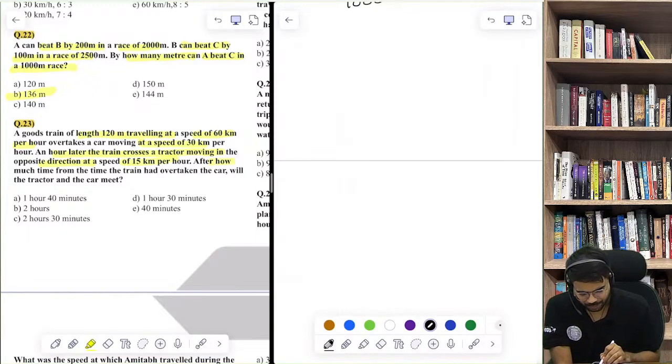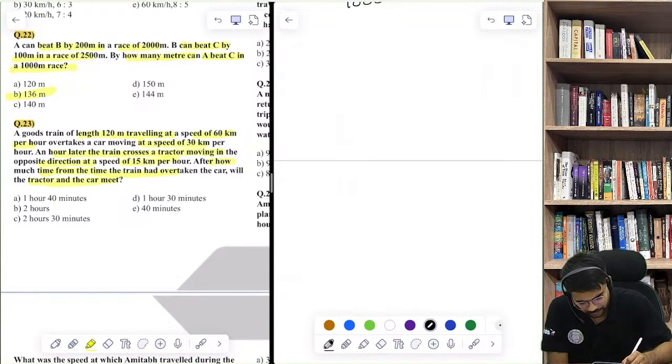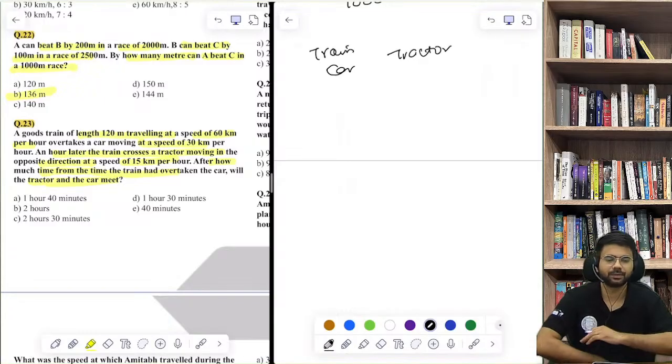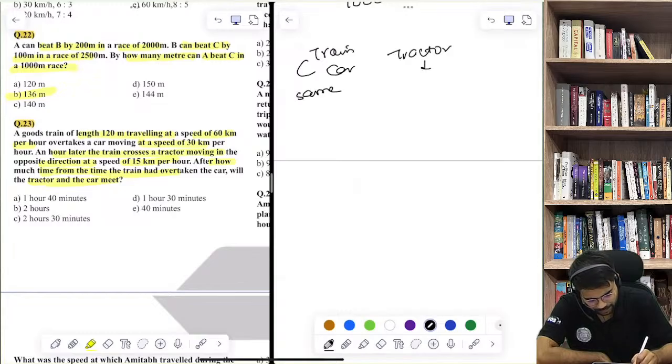After how much time from the time the train had overtaken will the tractor and the car meet? If you notice carefully, there are three bodies, three moving objects: train, car, and tractor. Train and car are in the same direction, and the tractor is in the opposite direction.